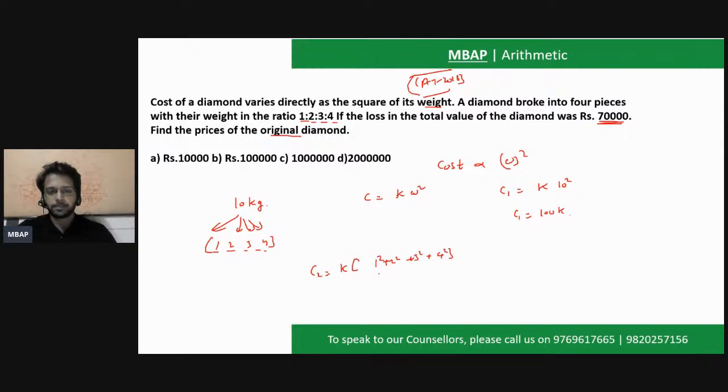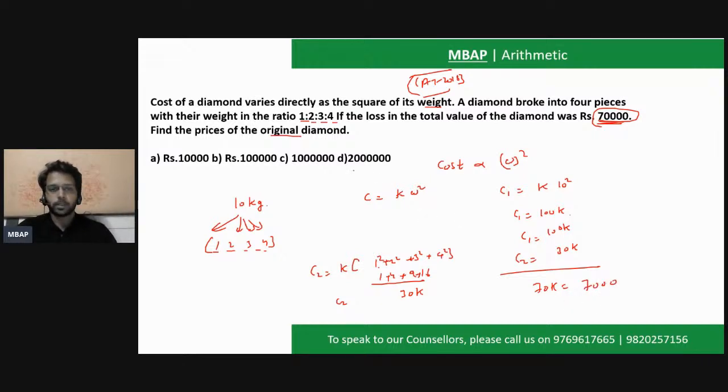If you take the sum of 1, 4, 9 and 16, it is going to become 30K. So cost 2 of the diamond is going to be 30K, and cost 1 is going to be 100K. The difference of them would be nothing but 70K, and this 70K corresponds to 70,000.